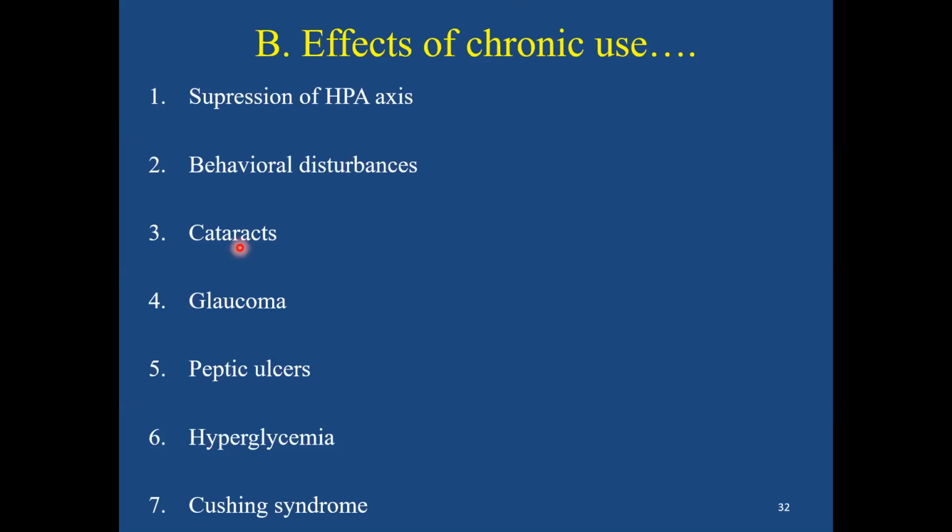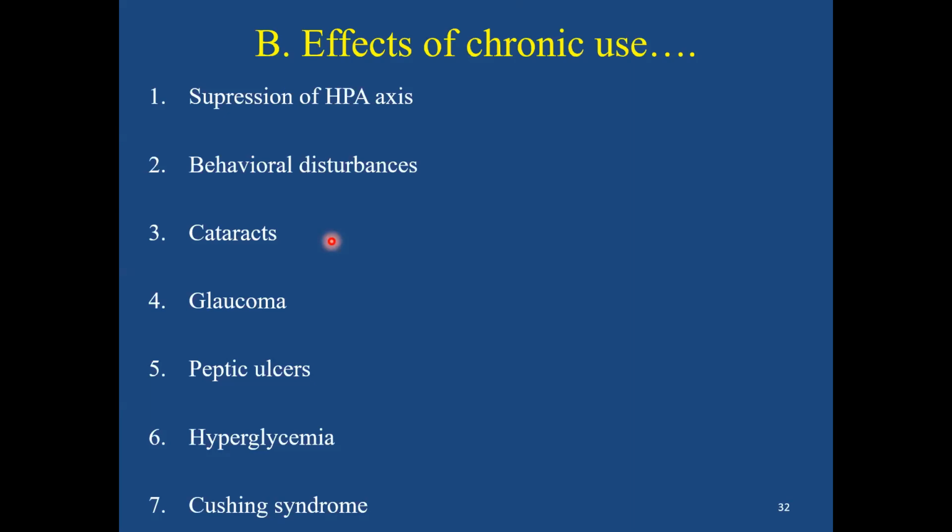And children are particularly at risk. Therefore, for any steroids, including topical steroids, given for more than 2 weeks, a slit lamp examination has to be done to detect glucocorticoid induced posterior subcapsular cataracts.